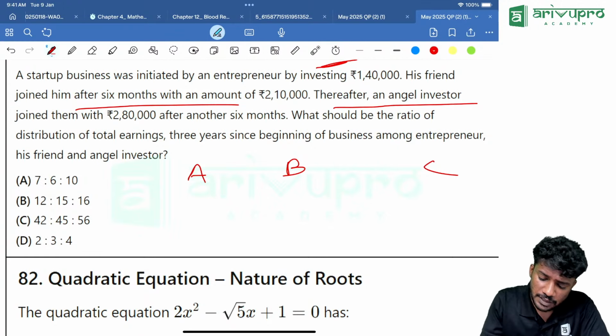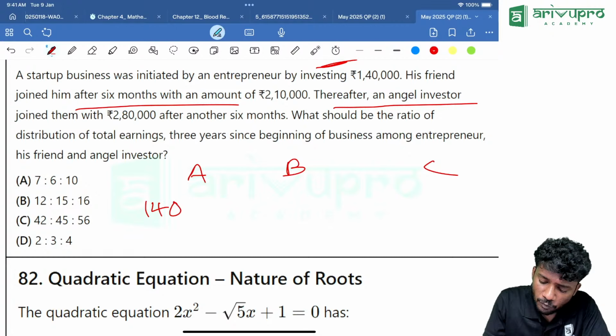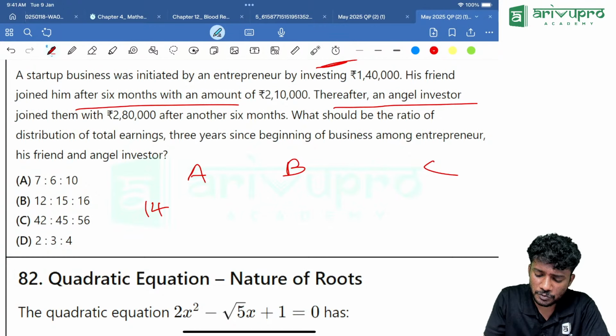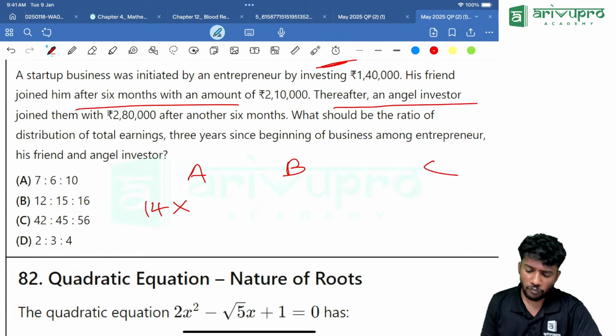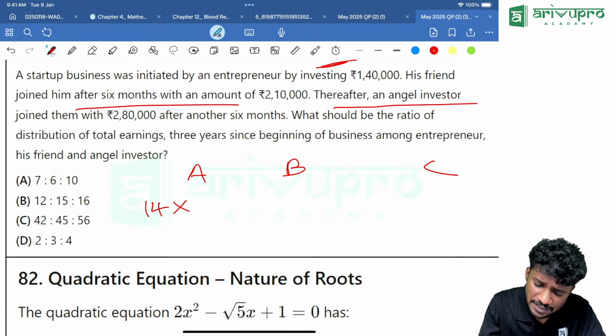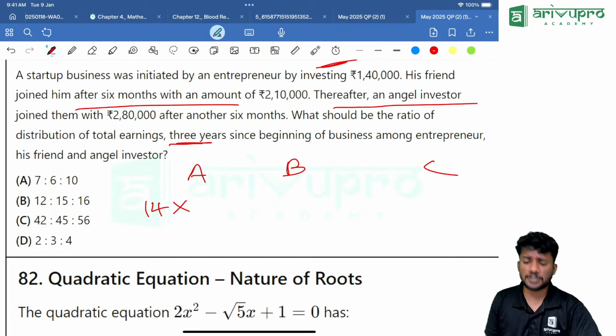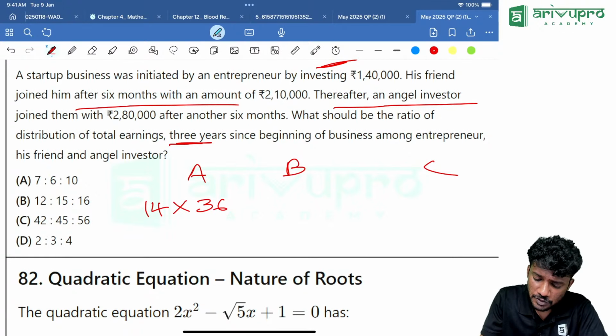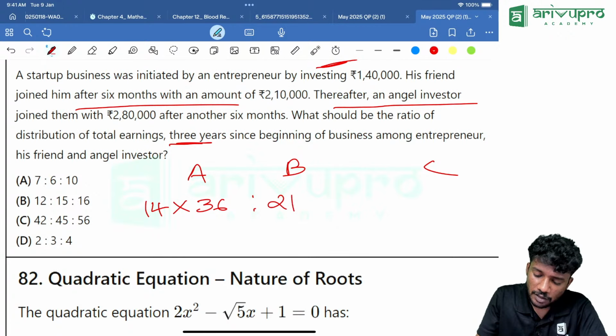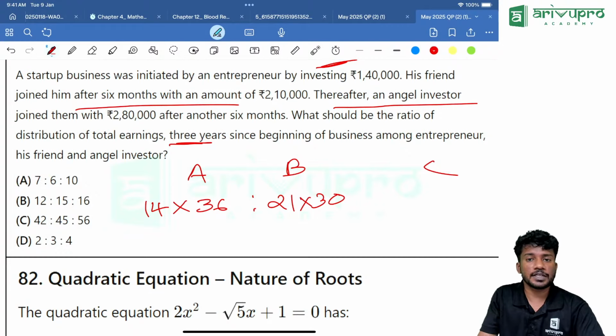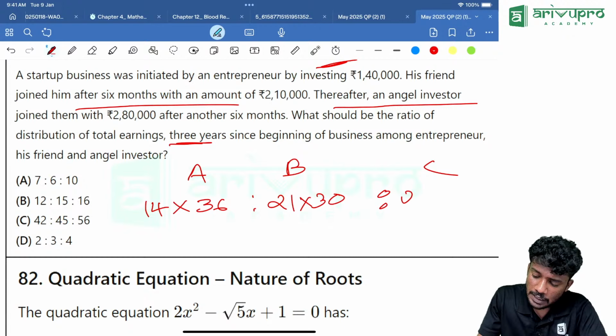Then, first person invested how much? 1,40,000. I will ignore the zeros because anyway they will cancel off. So 14 into, how many years is he there? 3 years. 3 years means how many months? 36 months. Then B invested how much? 21, after 6 months. That means 30 months he is there. Then finally C came with how much? 28, after another 6 months. That means into how much? 24.